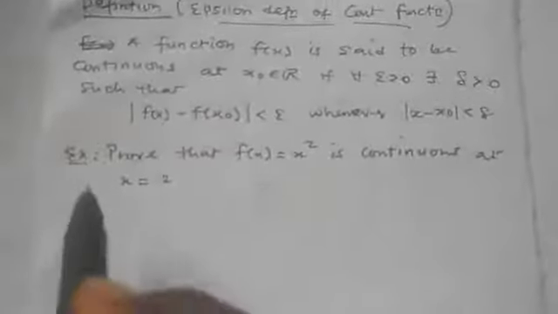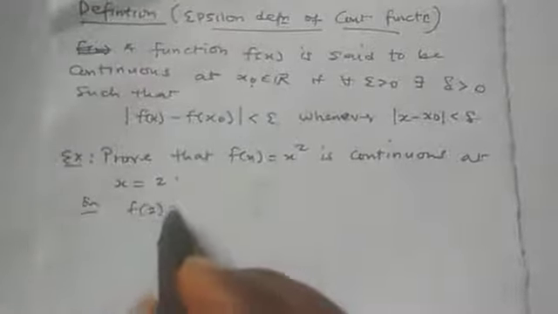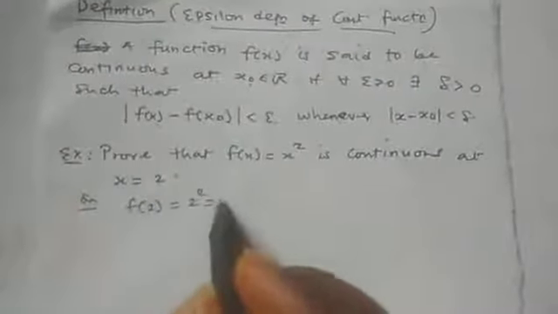Now we have the example: prove that f(s) equal to s squared is continuous at s equal to 2. So the first thing is we need to find f(2). f(2) is 2 squared, which is 4.